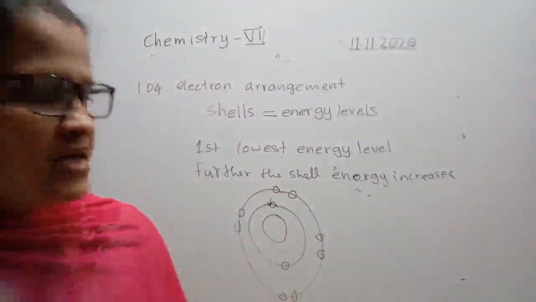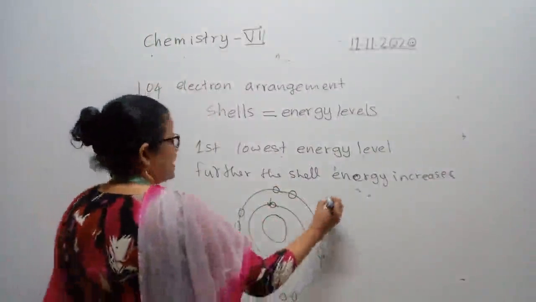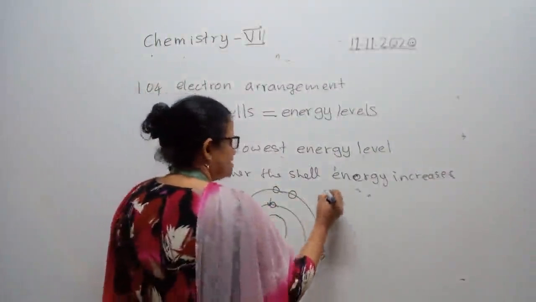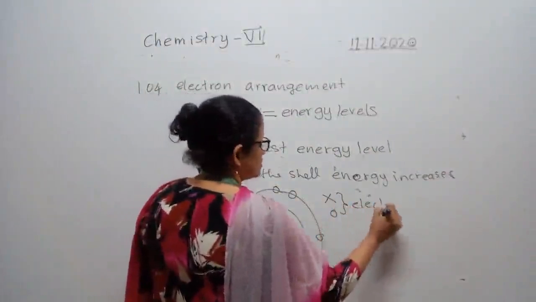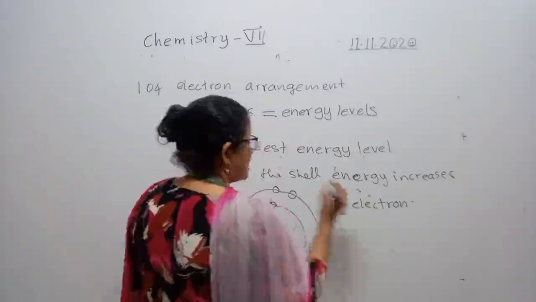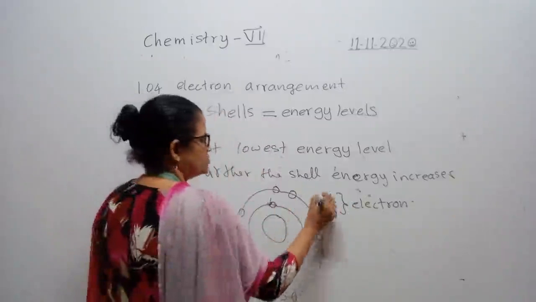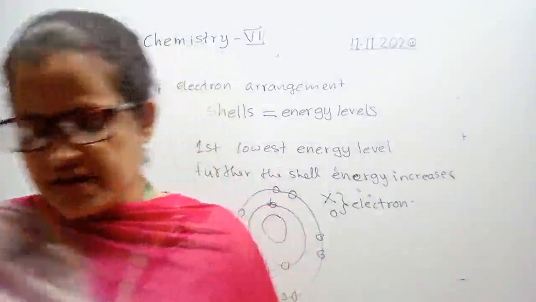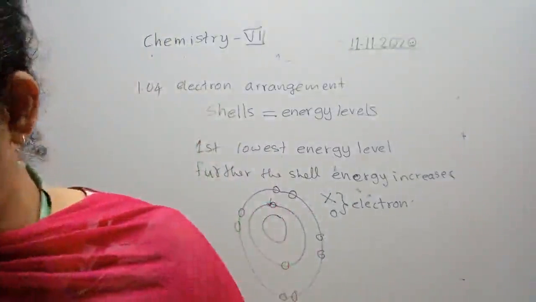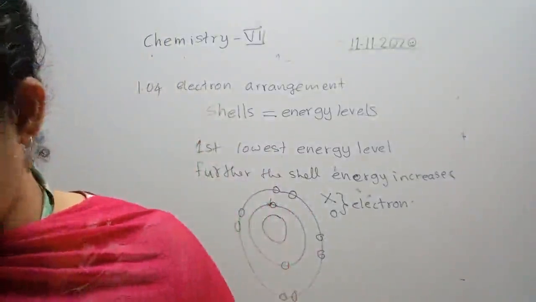Right. And here, students, in this diagram, they have used crosses. You can either use a cross or a dot to represent electron. Electrons are saying we are using dots and crosses for our benefit, for our clarity while drawing this. Dot and cross, the electron is the same, right?